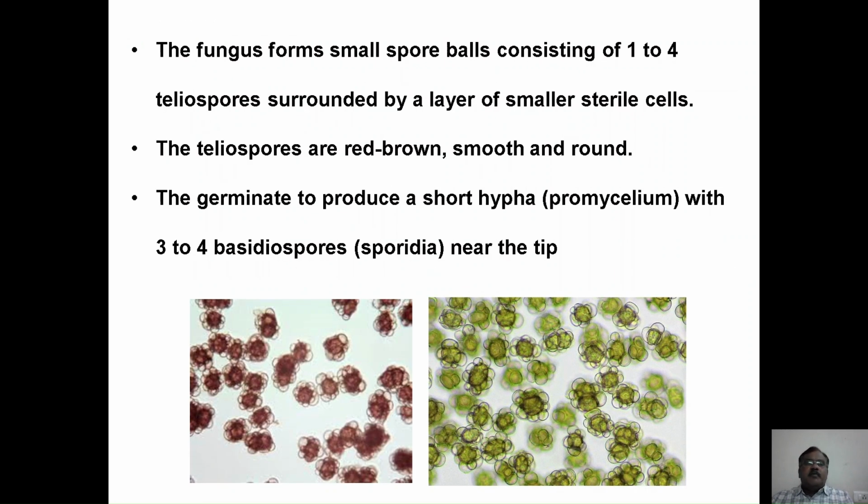The fungus which causes flag smut produces small spore balls consisting of 1 to 4 teliospores, and these spores are surrounded by a layer of sterile cells. The teliospores are red to brown in color, smooth walled and round in shape. When they germinate, they produce a short hypha or promycelium, which in turn produces 3 to 4 basidiospores at the tip.